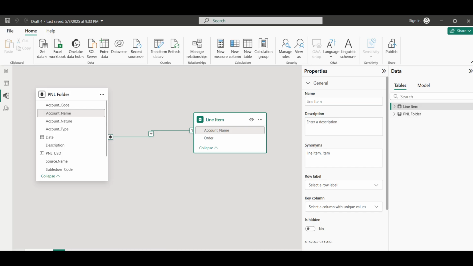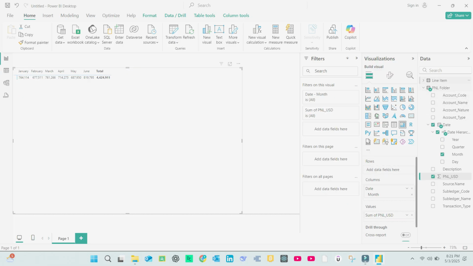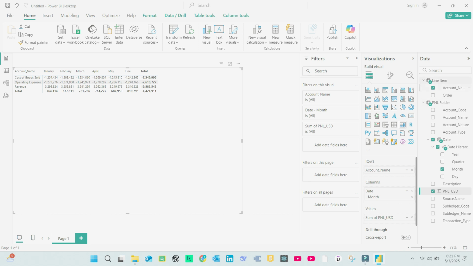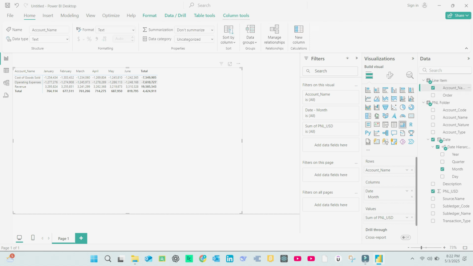In the model view, create a relationship between the new file's account name and the one in your P&L folder. In your matrix visual, replace the original account name with the one from the new table. Now with the new account name selected, go to Column Tools, Sort by Column and then choose Order. Check your matrix, your accounts are now sorted exactly the way you want.